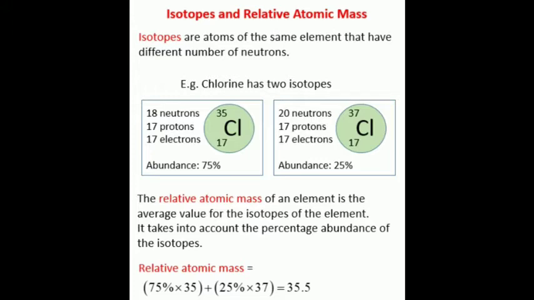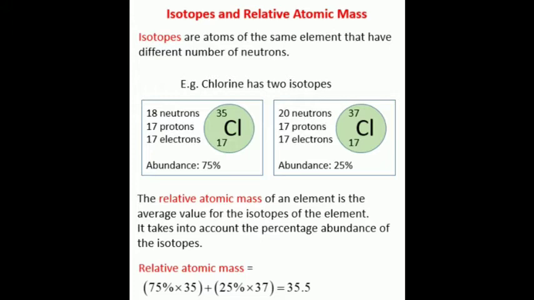In chlorine 35 there are 17 protons, 17 electrons and 18 neutrons. What is the abundance? 70%. For chlorine 37, it has 17 protons, 17 electrons, 20 neutrons. What is the relative abundance? 25%. There are two isotopes.